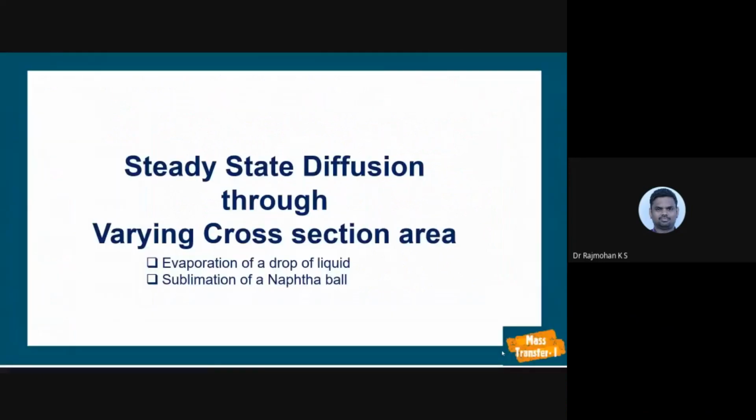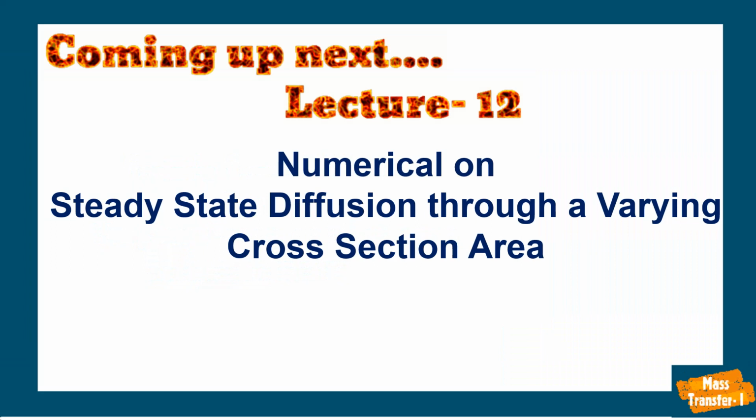In this lecture, we have discussed steady state diffusion through varying cross section area considering a spherical shaped particle, and we can do a cylindrical shaped particle as homework. In the next lecture, we will do some numericals on this topic.